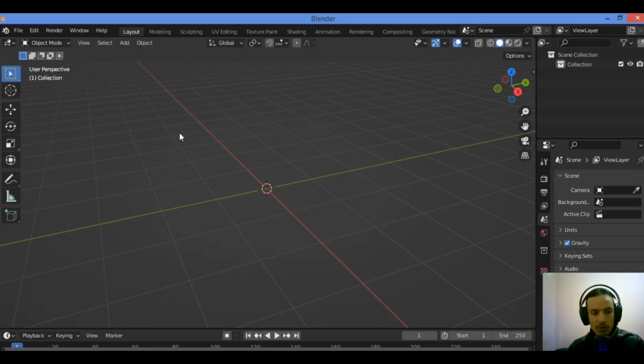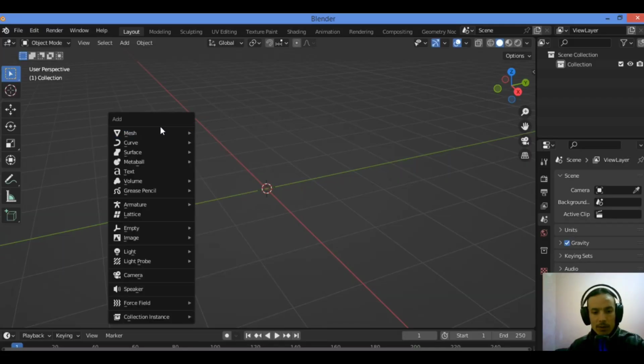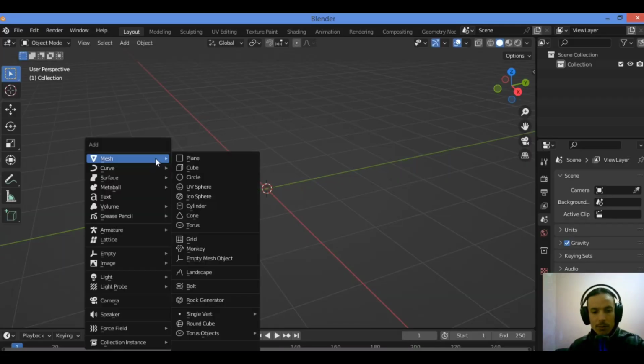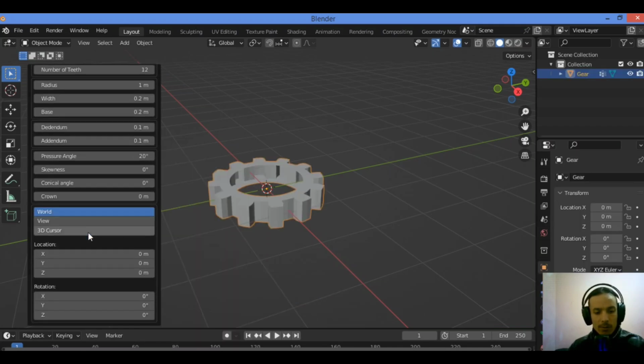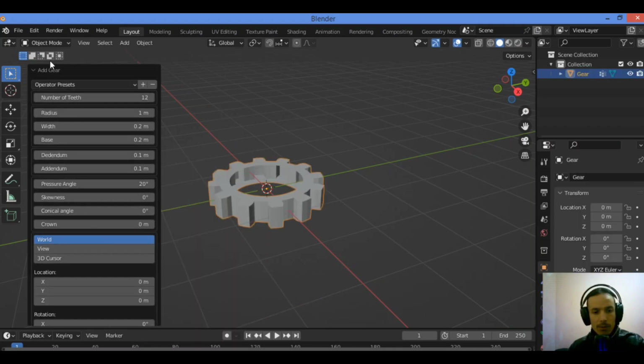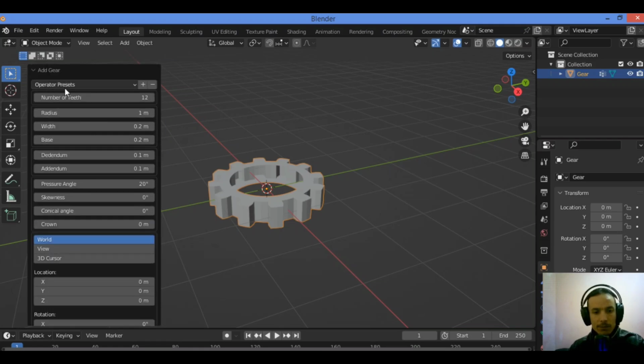In this tutorial I will show you how to generate gears and worms using the extra objects add-on in Blender. So let's get started. Shift A, go over to gears. Let's add a gear, for example. It's going to show this menu over there, and click on this drop down menu.